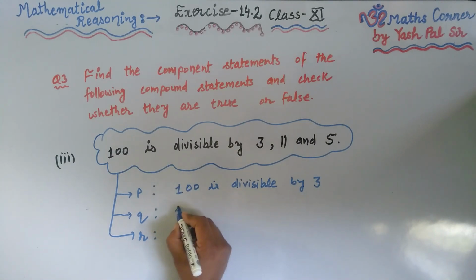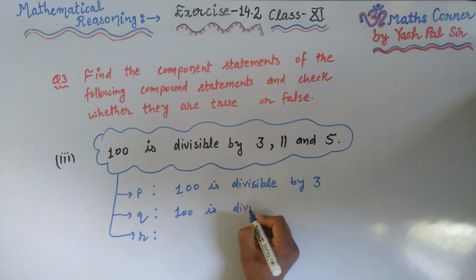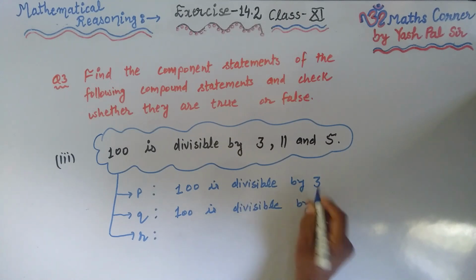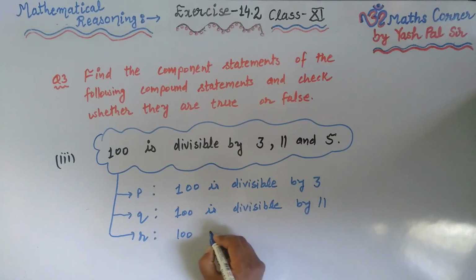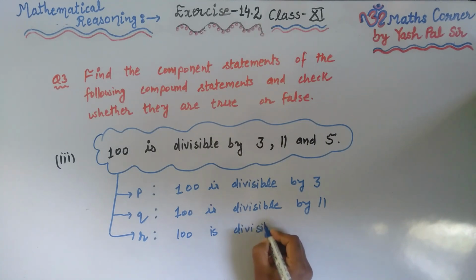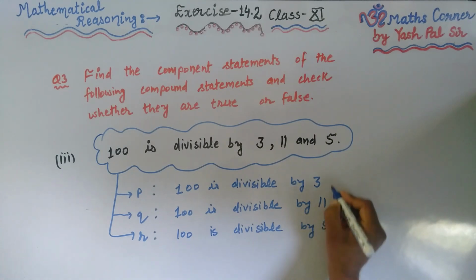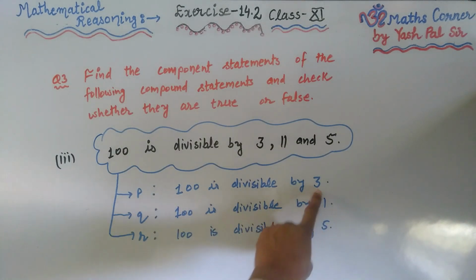Second we write 100 is divisible by 11. Third is 100 is divisible by 5.